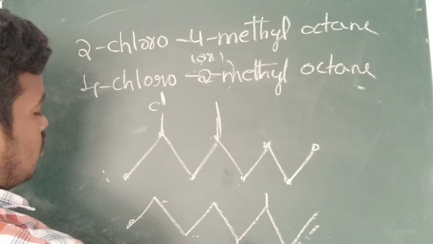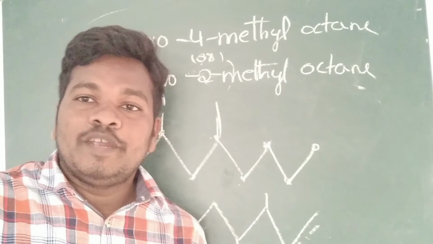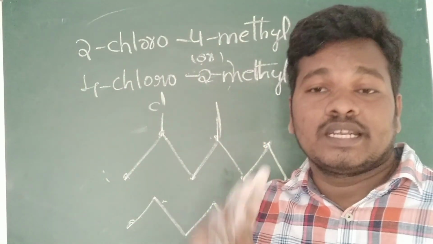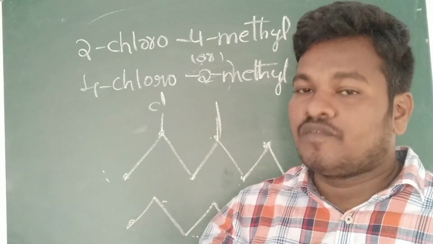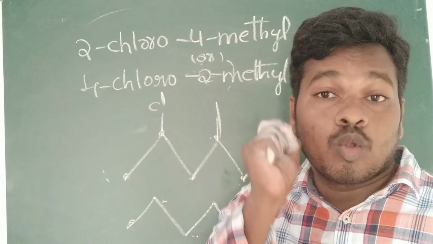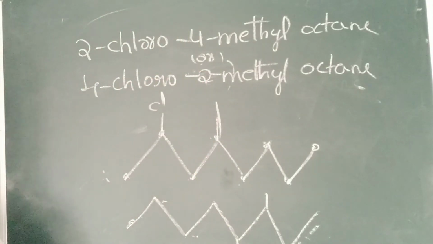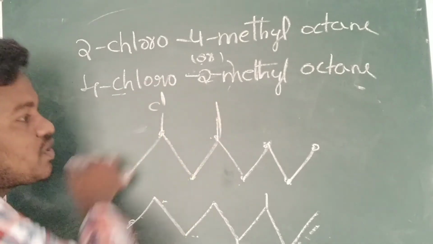2-methyl 4-chloro. Which one is the correct one? If you see alphabetical order, whenever two prefix substituents are presented, the first alphabet containing the prefix will get the lowest number. That means C will come first in the alphabet, so automatically C will come first. It should get the least number.